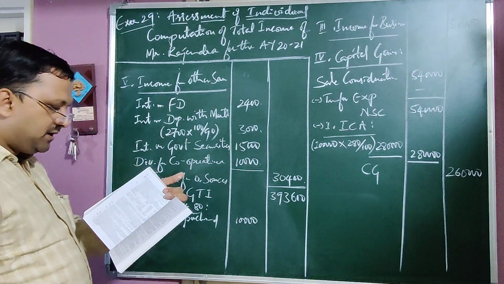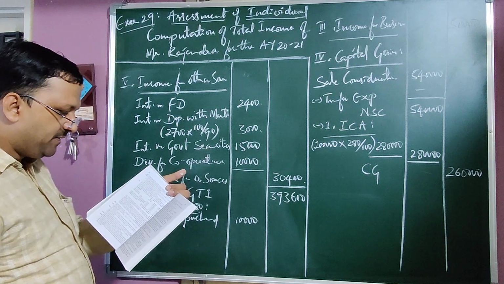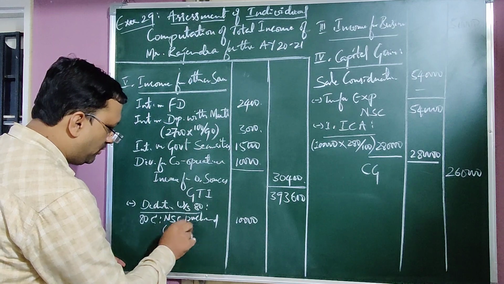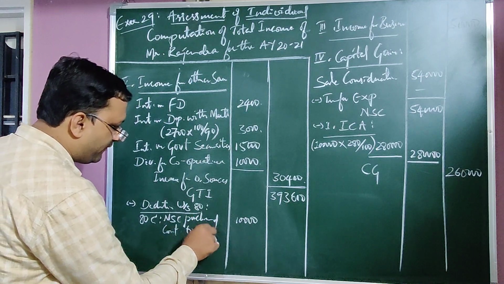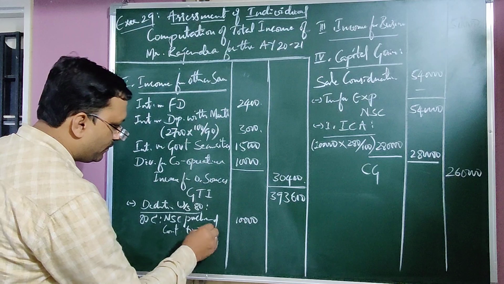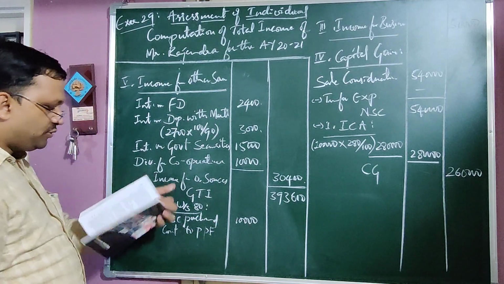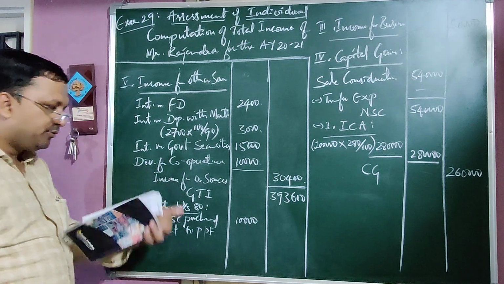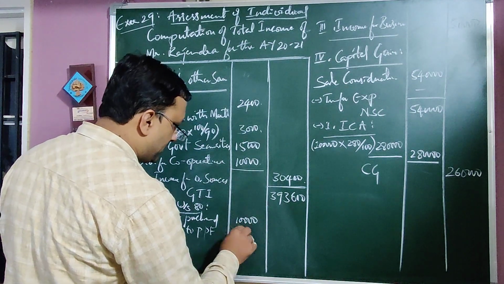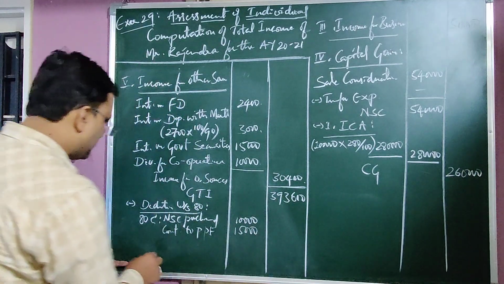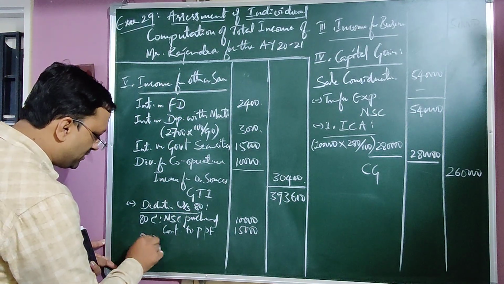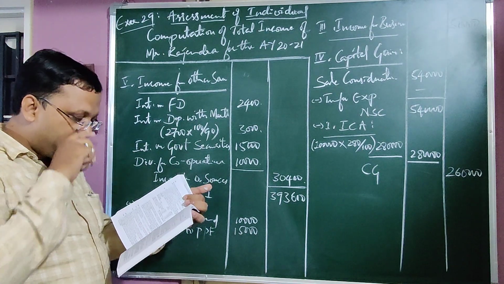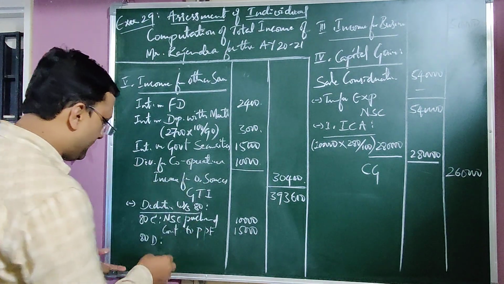One more, contribution to PPF, amount of contribution to PPF 15,000. Next, mediclaim insurance policy. We have already discussed this in the fifth semester also. Mediclaim insurance premium is 8,000.